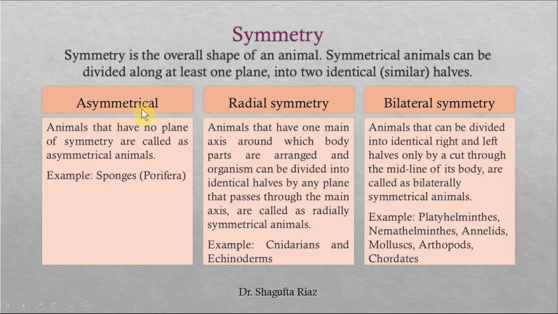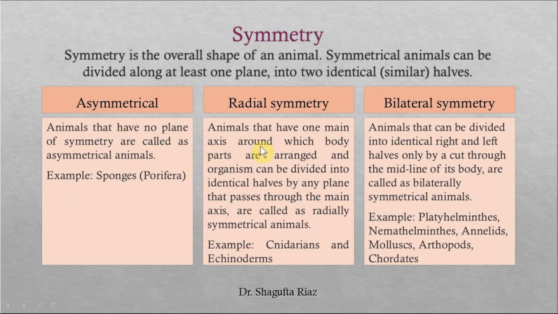Asymmetrical means animals that have no plane of symmetry, they cannot be divided into two identical halves. And the example of asymmetrical animals is Porifera, or poriferans, commonly called sponges.